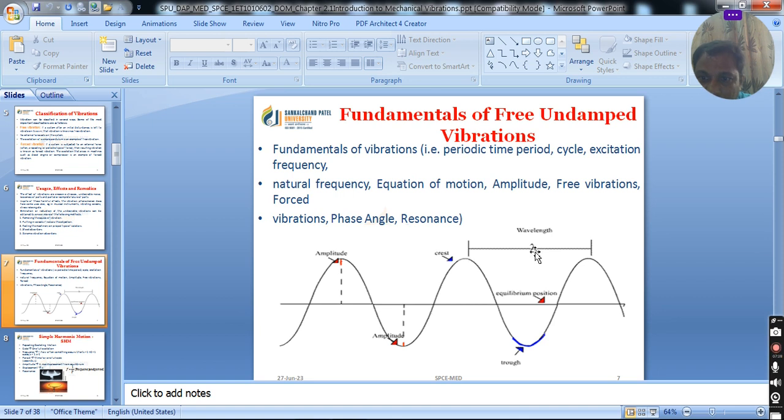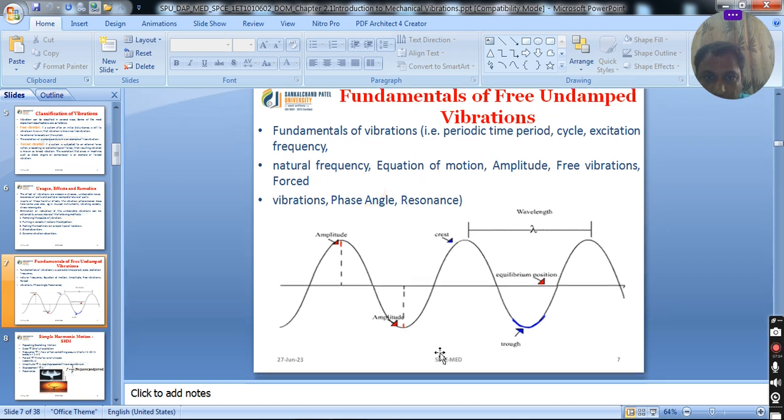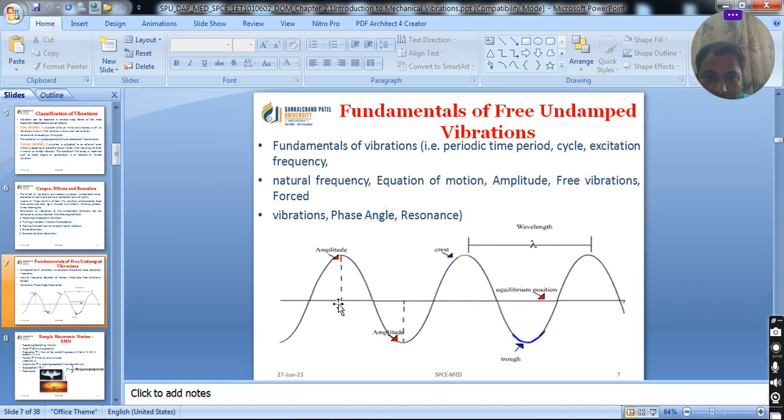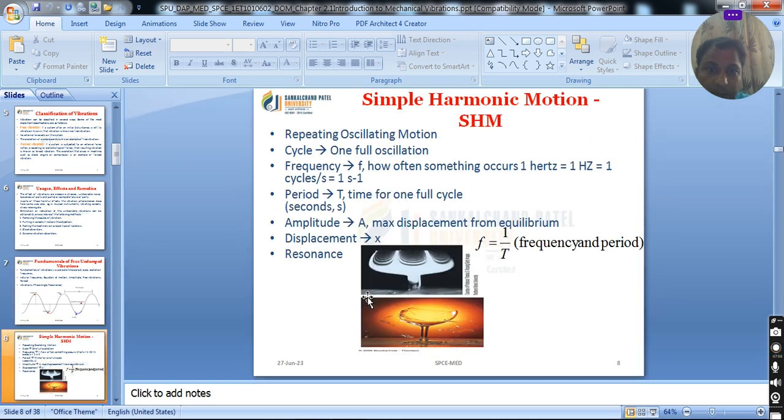Here the distance from peak to peak, or crest to crest, is known as the wavelength, right? Repeating oscillations represent simple harmonic motion. In this figure we can see 0, pi, 2 pi, 3 pi, 4 pi. The first cycle is repeating after the second cycle. So what we have seen is that the motion is continuously repeating, and that particular cycle is known as a full oscillation.